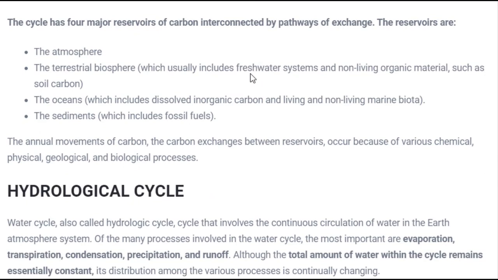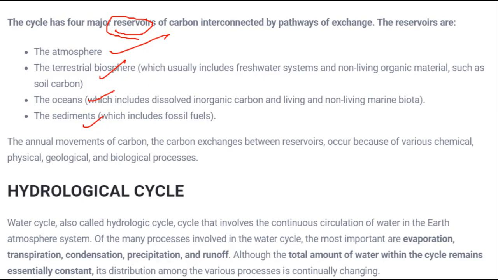Now, if we talk about the four reservoirs, what do we mean by reservoirs? If you know about dams, you might know about the reservoir. A reservoir means the area where we can store things. So in the case of carbon, there would be carbon stored in these reservoirs. The maximum amount of carbon is present in the atmosphere, the terrestrial biosphere that consists of living and non-living organic material, the ocean, which again consists of aquatic life, and the sediments like fossil fuels, where carbon is present. Okay, so this is all about the carbon cycle.